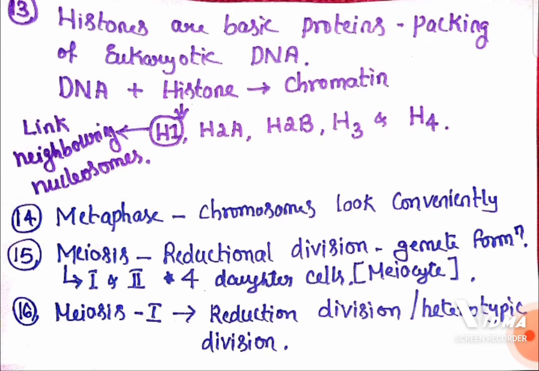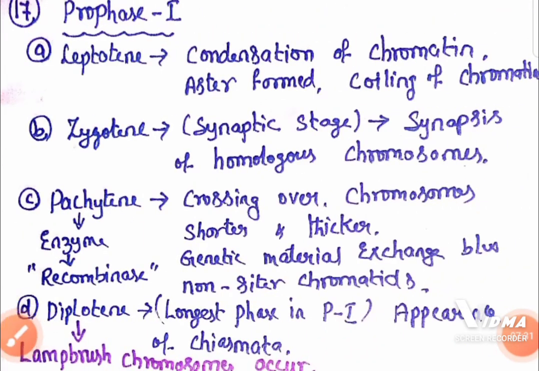And this meiosis occurs in meiocytes. Meiocyte means gamete mother cell, a diploid gamete mother cell. Meiosis is of two types: meiosis 1 and meiosis 2. At the end of meiosis we get 4 daughter cells. Meiosis 1 is a reductional division or heterotypic division, because the number of chromosomes is reduced in the daughter cell.